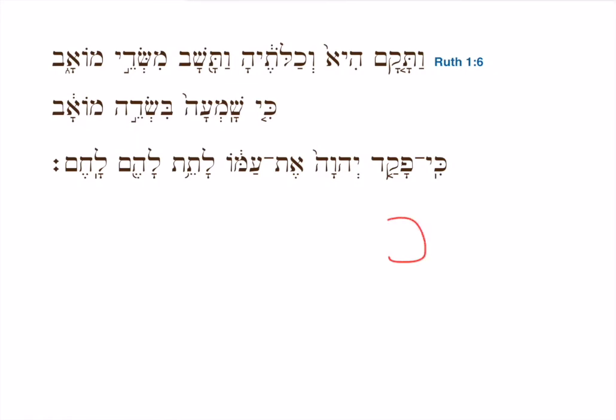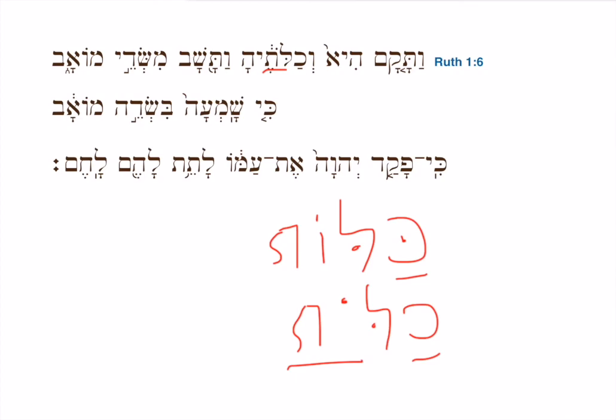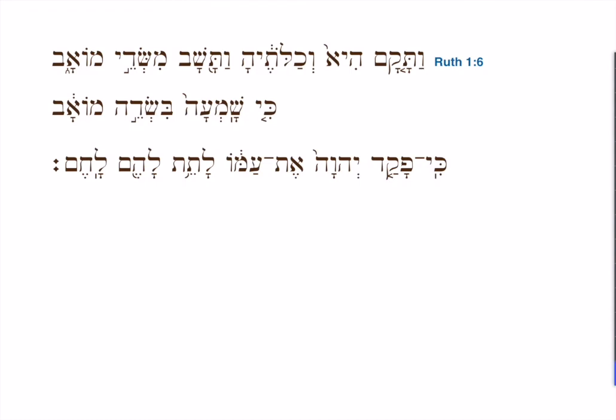Now if I were to make that word plural, that kametz hey would be removed, and I would have a holum vav, tav, or I could just simply have holum tav, which is what we have up here. And so we have the plural suffix added to a feminine plural noun. And so those are two clues to let me know that I have a plural noun, more than one daughter-in-law.